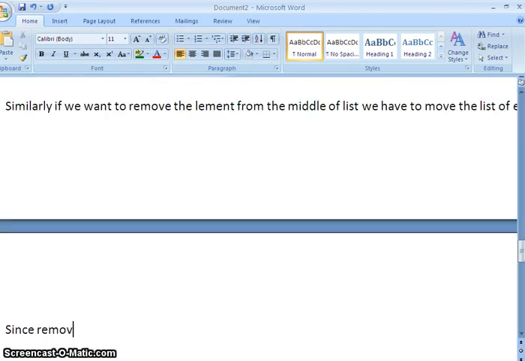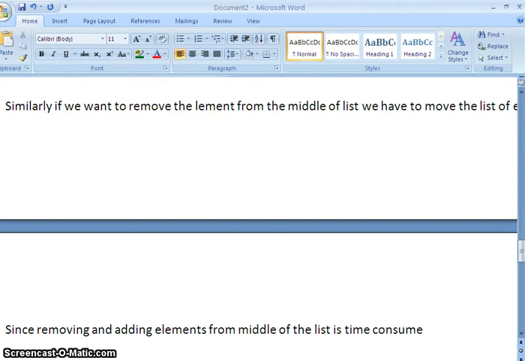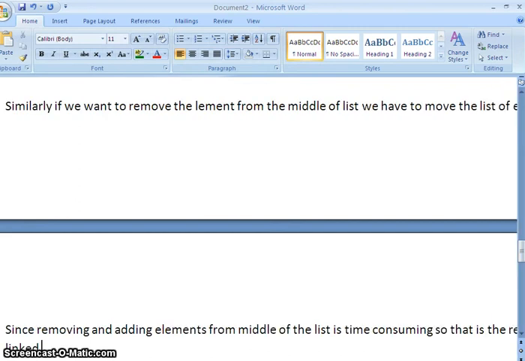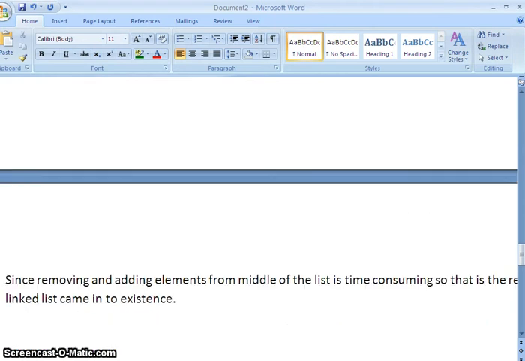Since removing and adding elements from the middle of the list is time consuming, that is the reason linked list came into existence. So this is the main reason why linked list came into existence. Why? Because removing and adding elements from the middle of the list is a very big problem and it's a performance issue. That is the reason linked list came into existence.